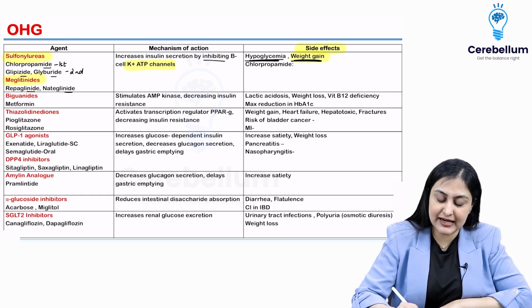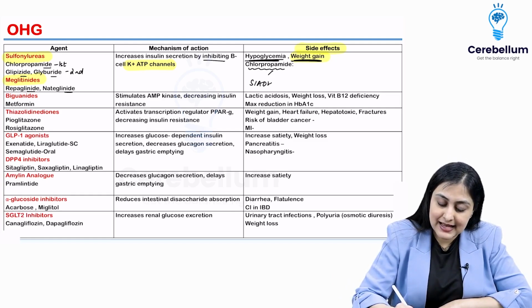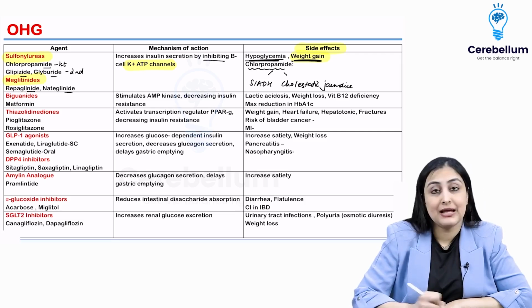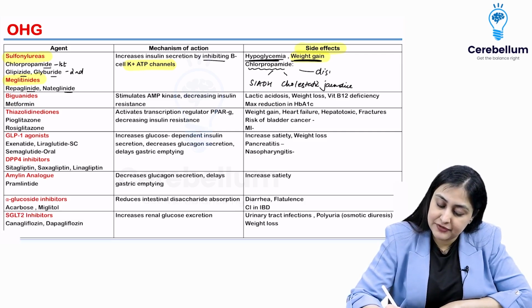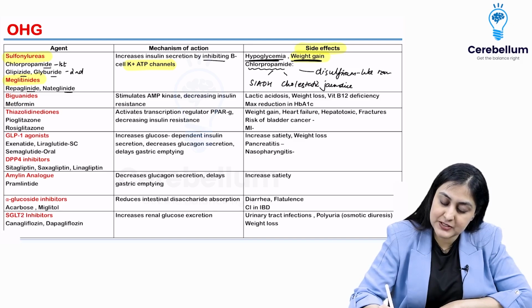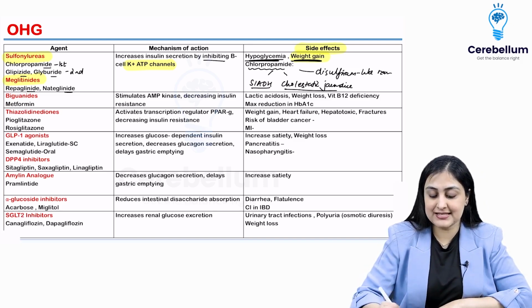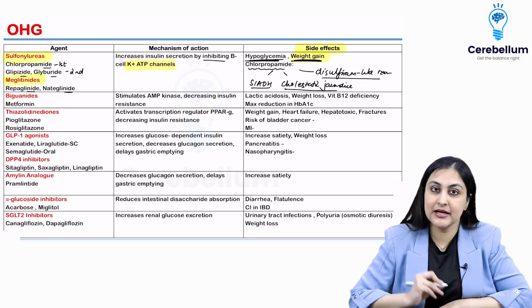Three specific side effects of chlorpropamide that you want to remember. One is SIADH, second is cholestatic jaundice, and third is disulfiram-like reaction. Okay, so three specific side effects of chlorpropamide: cholestatic jaundice, SIADH and disulfiram-like reaction.